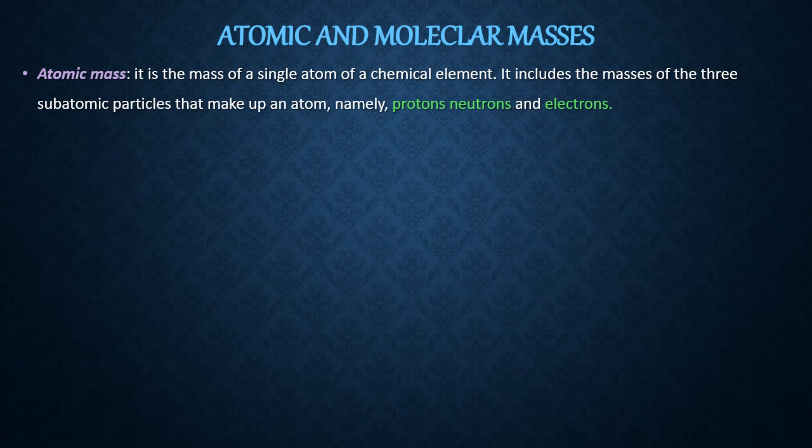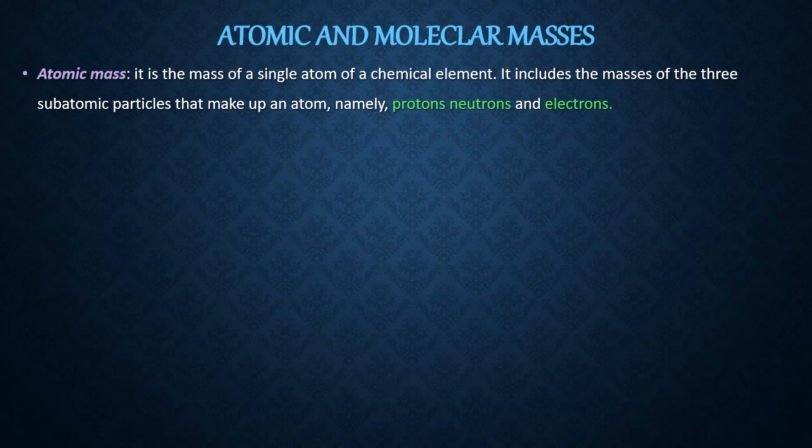Now, if we want to know the atomic mass, what all is there in the atom, their masses all together is the mass of the atom. In the atom there are three particles, P, E, and N. So if you know the number of P, E, N and their masses, and add the total protons, neutrons, and electrons, whatever total mass comes, that is the mass of an atom.